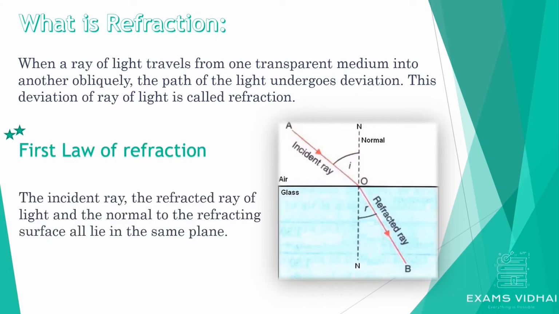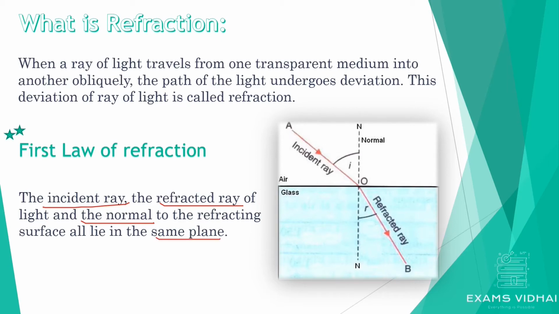In refraction, we have two laws. The first one is on your screen. What does it say? The incident ray, the refracted ray, and the normal to the refracting surface all lie in the same plane.